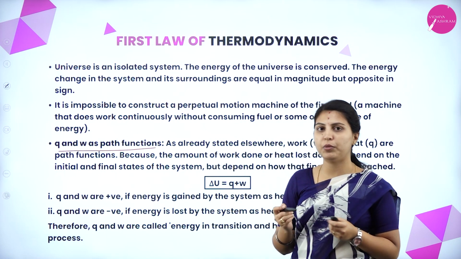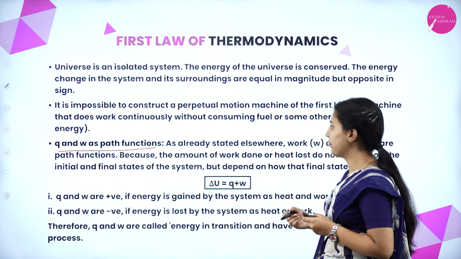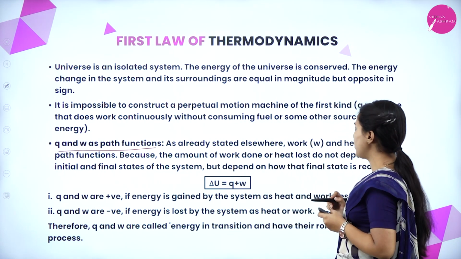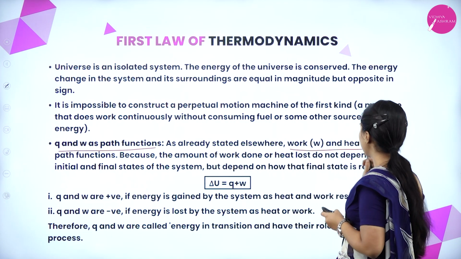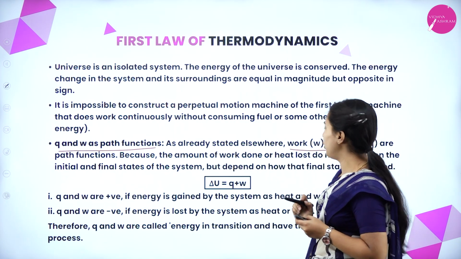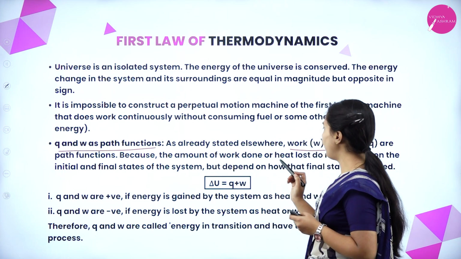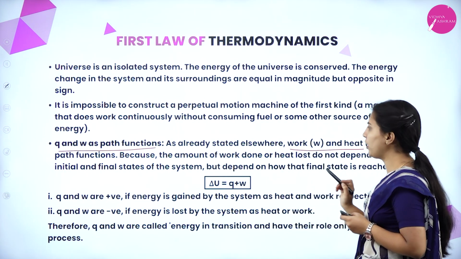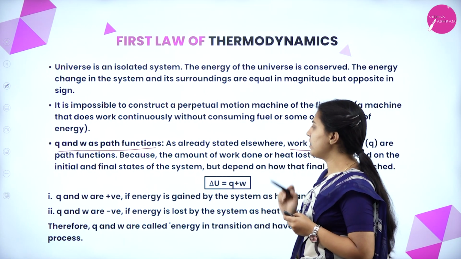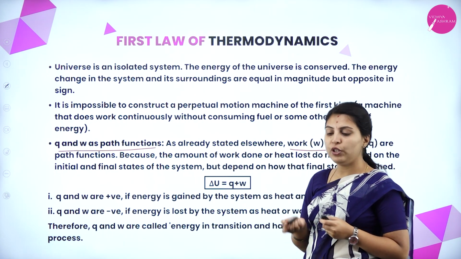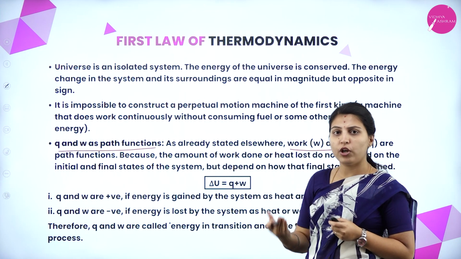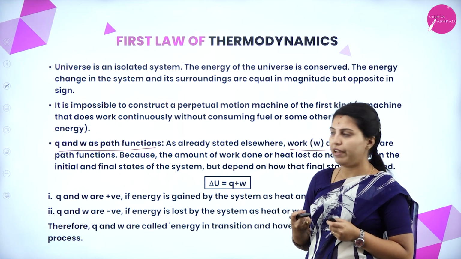How do Q and W work as path functions? As already stated elsewhere, work and heat, that is Q and W respectively, are path functions because the amount of work done or heat lost does not depend only on the initial and final states of the system. We know what a path function is and what a state function is.